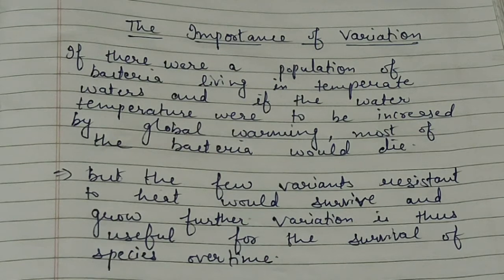But if variation occurs in some individual, and that individual or variant has resistance to heat, it would survive and grow further. So variation is changes which come into the organism by the process of reproduction. Variation is thus useful for the survival of species over time. So this is the importance of variation. Variation gives a survival advantage to the individual.